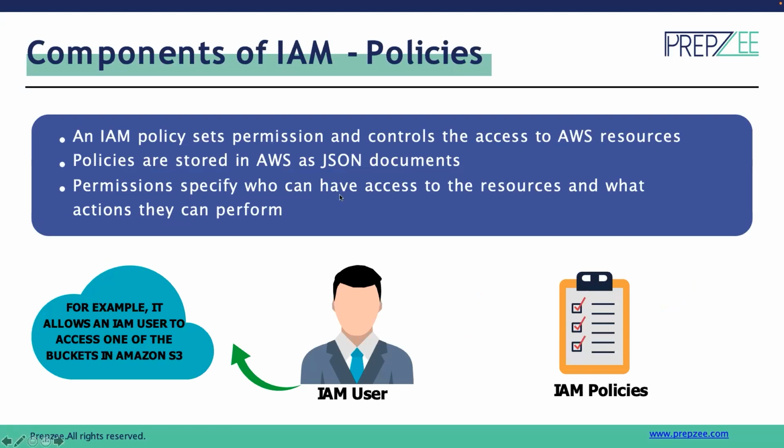Now, next we have the policies. Policies are JSON format documents where we can define which permissions will be allowed on which resources. We can have a complete control over that. Policies can be attached to users or groups directly. Or if we want to allow resources to communicate to each other, then the policies are added to resources via roles only, because policies cannot be attached directly to resources. So we create a role, we attach policies to the role, and then those roles are attached to the resources. That's how this will be.